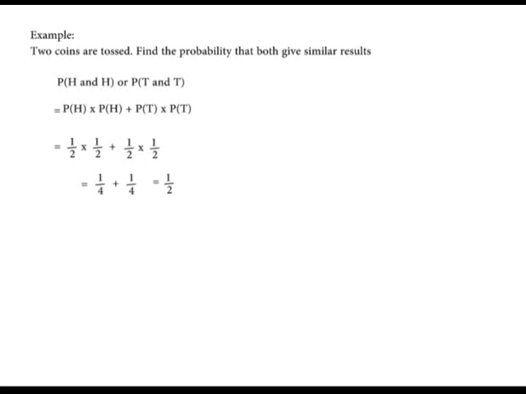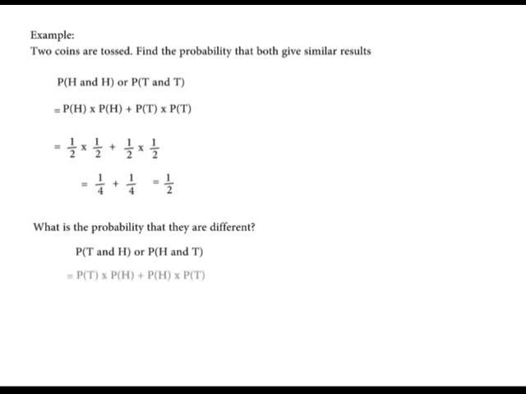If the coins were tossed in succession, what is the probability that they produce different results? This means that we look for the probability of either tail and head or head and tail. And therefore we have the probability of tail and head or the probability of head and tail. That gives us the probability of tail times the probability of head plus the probability of head times the probability of tail. That is 1/2 times 1/2 plus 1/2 times 1/2, giving us 1/2.